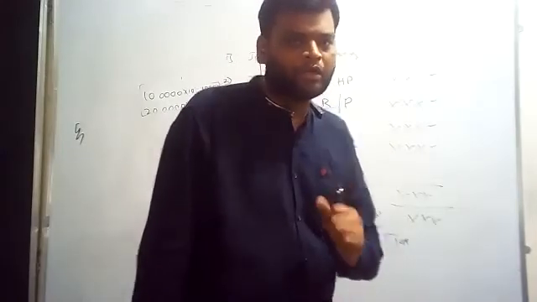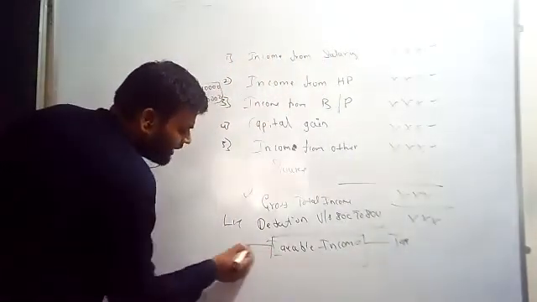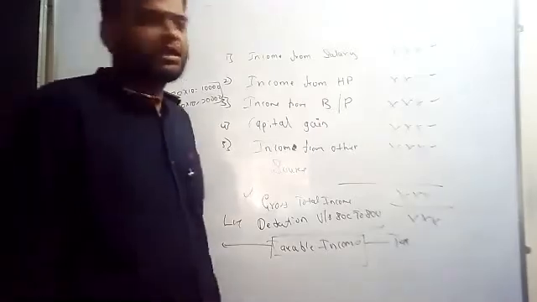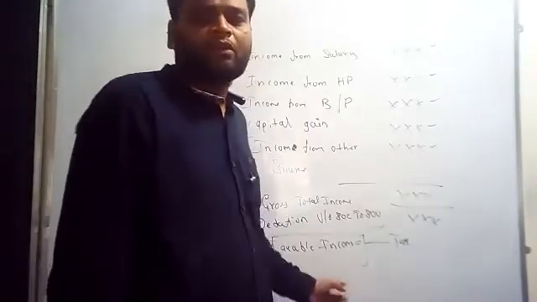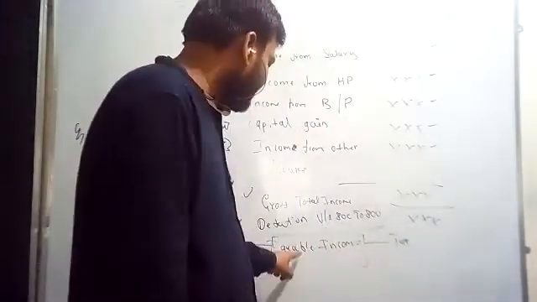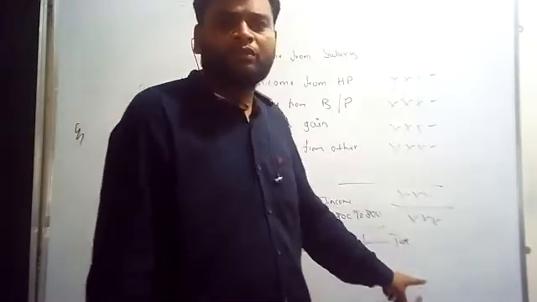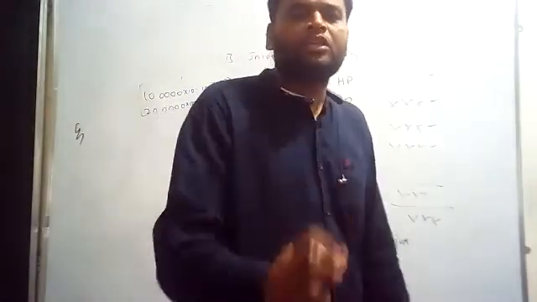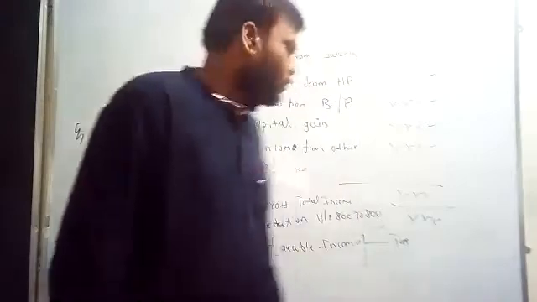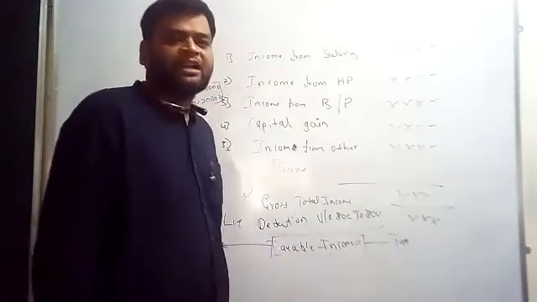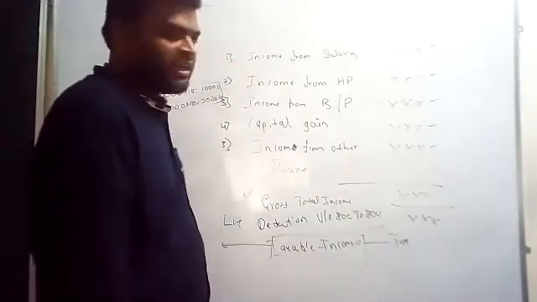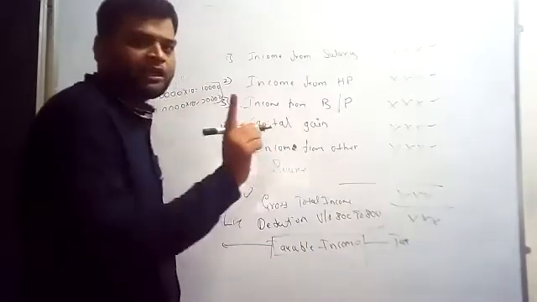Are you getting my point? We can call this the taxable income. On this taxable income we are going to levy the tax. One thing you should keep in mind: whatever we call taxable income, after combining these things, it must be taxable.